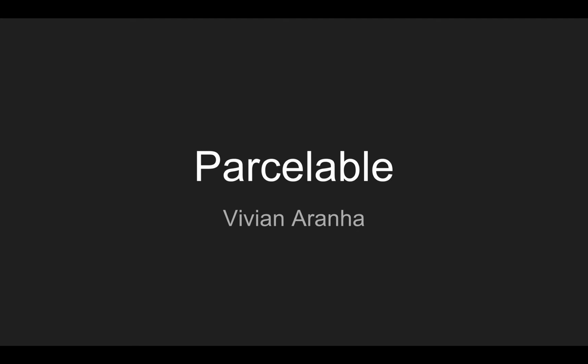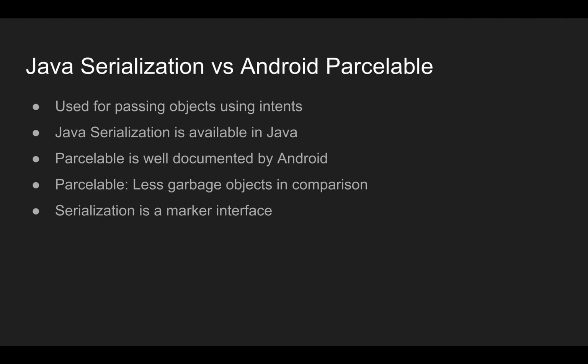Now Android developers often face an issue while passing object references to activities of whether to go with the Java serialization method or the Android Parcelable method. So there are two different options available. One is with Java, but one is with Android. Now, passing primitive data types from one activity to another, like string, integer, float, etc., through intents is quite easy in Android. All you do is putExtra, with the unique key that you pass in intents, and it's much easier.